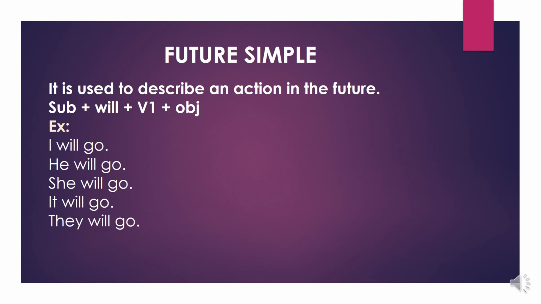Now let's see future simple. It is used to describe an action in the future. What's the structure of it? Subject plus will or shall plus V1 plus object. Examples: I will go, he will go, she will go, it will go, they will go. In all these sentences, commonly we use the helping verb will. We use the helping verb will in future tense.